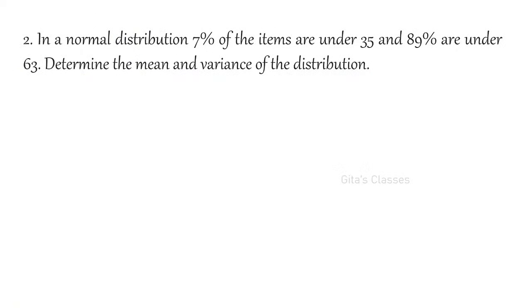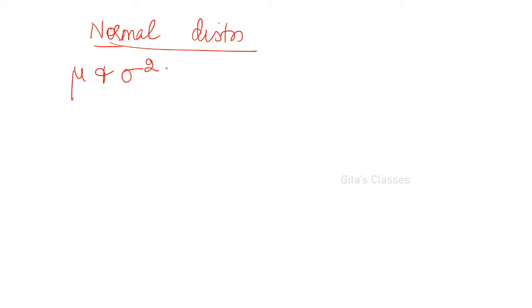So I told you there are two types of questions you can expect in normal distribution. Definitely one question for 5 marks you can expect, even in the university exam. There are only two types. One is what we have done till now, where mu and variance, sigma squared, that is, mean and variance, are given.